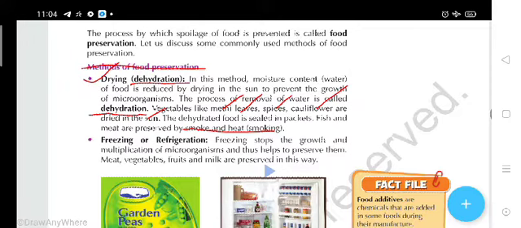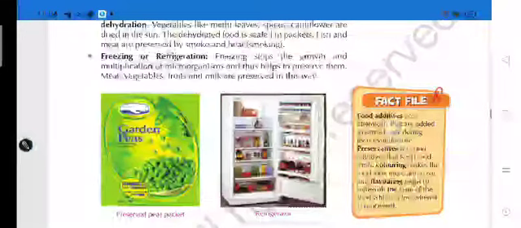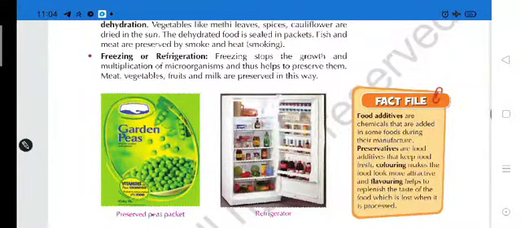Students, here we have stopped the water. And the second method is freezing and refrigeration. Students, have you heard the name of fridge? Obviously you have, because at your home, and most people nowadays, use the refrigerator for cooling and for preventing food from getting spoiled. The fridge stops the growth and multiplication of microorganisms, and thus helps to prevent spoilage. Meat, vegetables, fruit and milk are preserved in this way.